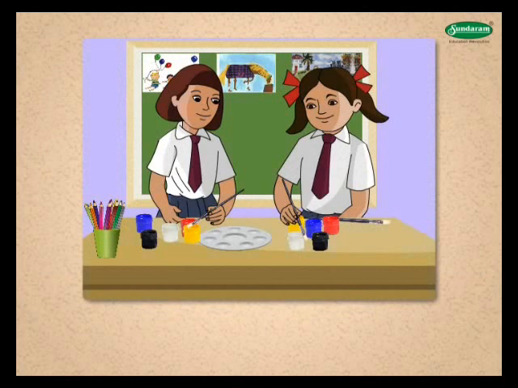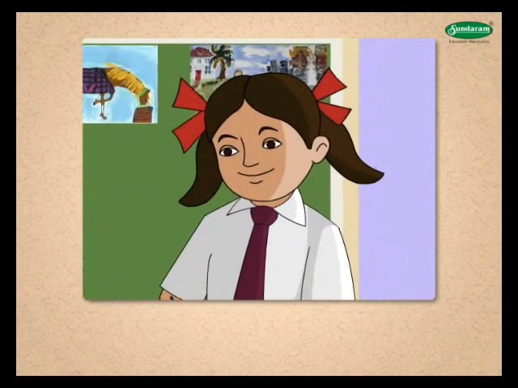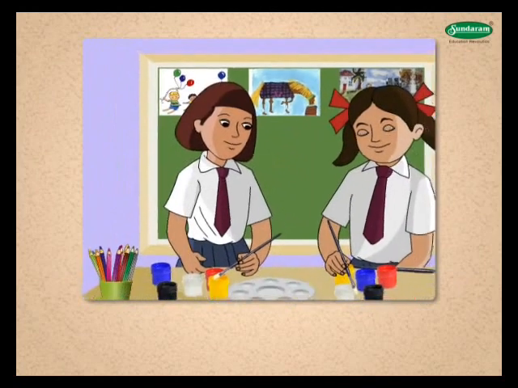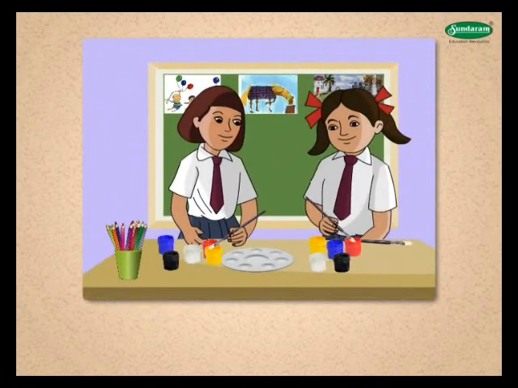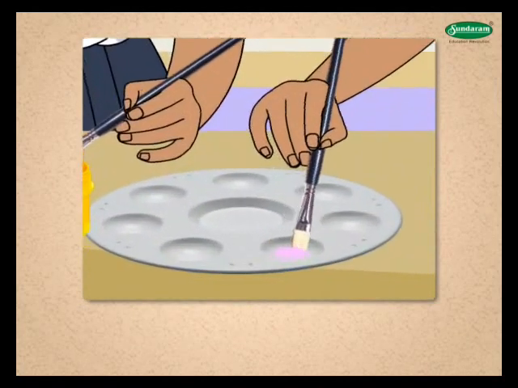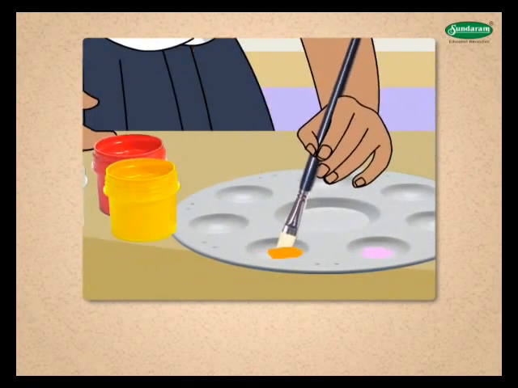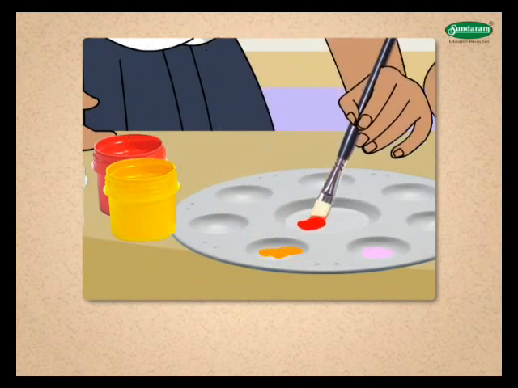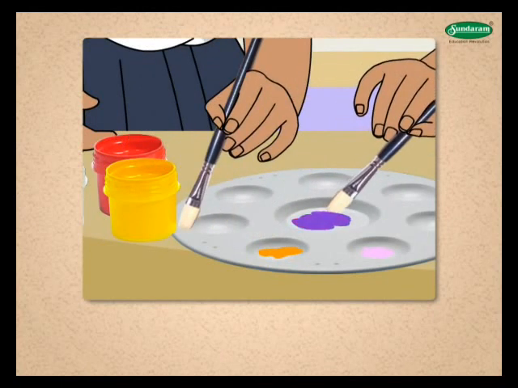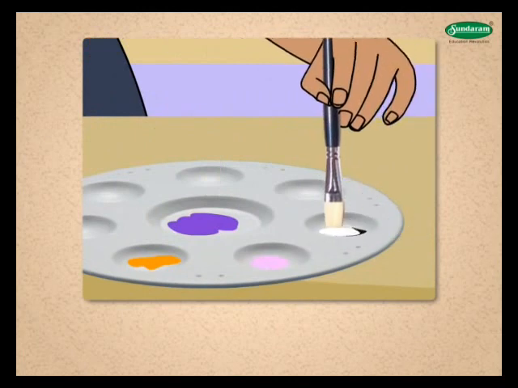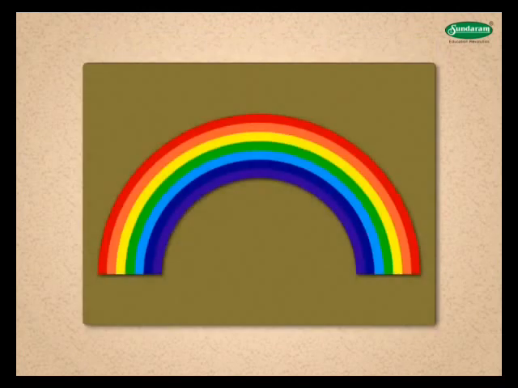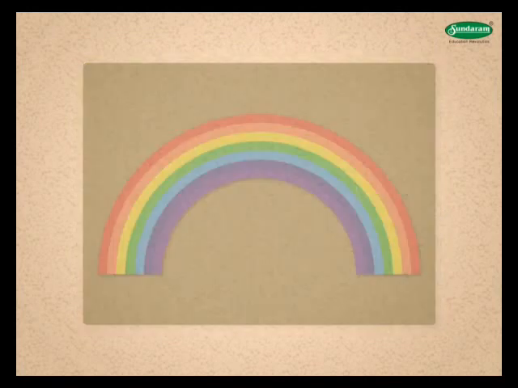Let us look at one interesting phenomenon. Rehana and Reshma were having fun with colors in their drawing class. Rehana mixed few drops of red color with white color and got pink color. Reshma mixed yellow with red color to get orange shade. They also prepared violet by mixing red and blue and grey by mixing black and white colors. When you mix Vibgyor colors, what color do you get? We get a band of colors like the rainbow.